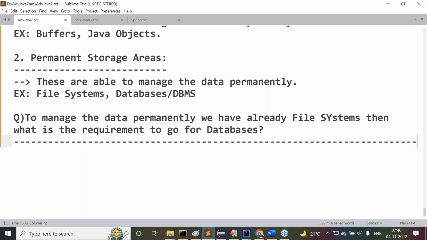What exactly is the question I have asked here? To manage the data permanently, we already have file systems. Then what is the requirement to go for databases or database management systems? This is the question now.